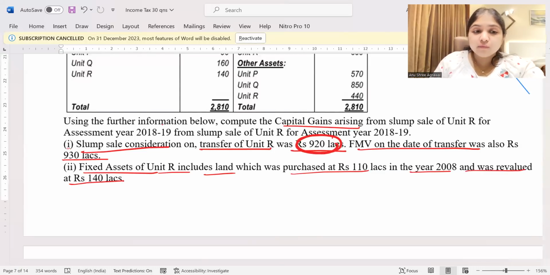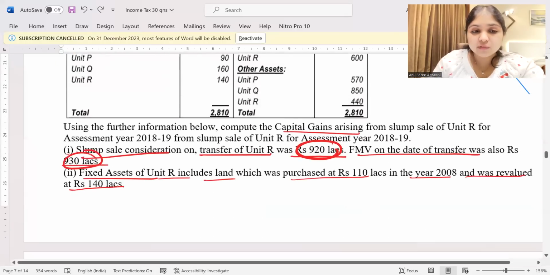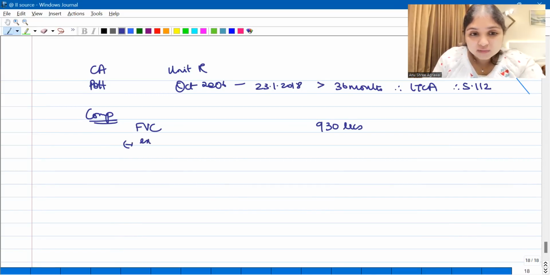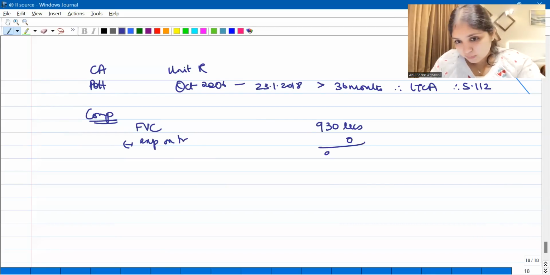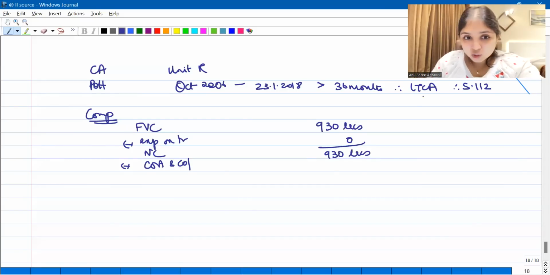And they've given us FMV on the date of transfer as 930 lakhs. So FMV of the unit or FMV of the consideration, whichever is higher. Which is the higher number here? The higher number here is 930 lakhs. From this, we subtract expenses on transfer. We just read the whole question; we did not have any expense on transfer. So this 930 lakhs as it is becomes our net consideration number. Then from this, we subtract cost of acquisition and cost of improvement put together. Even though it is long term, we can't do indexation.